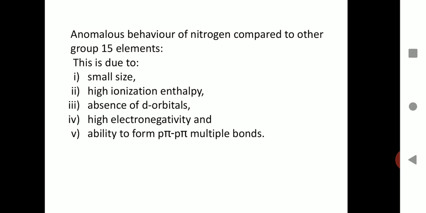Then the fourth property is its very high electronegativity as compared to other members of the group. And the fifth one is its ability to form p-pi type multiple bonds by effective overlapping of the 2p orbitals.